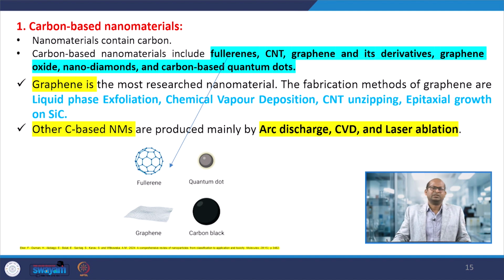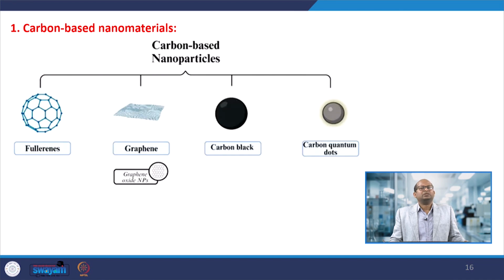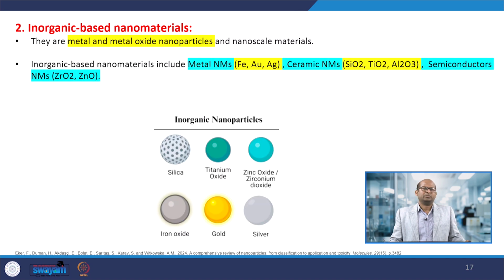These materials in nanoscales, whatever we prepare, can be used in many applications. Many applications are there, so we will discuss that later. So these are the carbon based nanomaterials: fullerenes, graphenes, carbon dots or carbon blacks, carbon quantum dots. Later, another class of material is inorganic based materials. This type of materials may be metals or any metal oxides, but they should be in the nanoparticle or nano range.